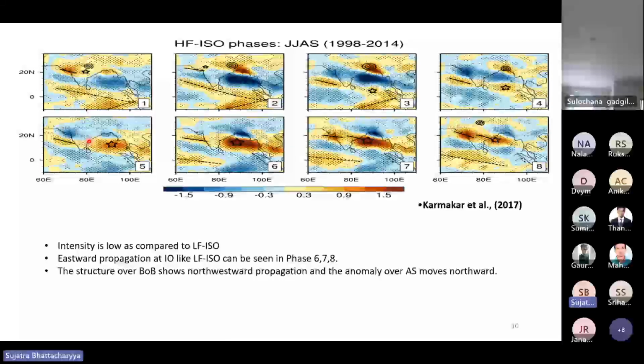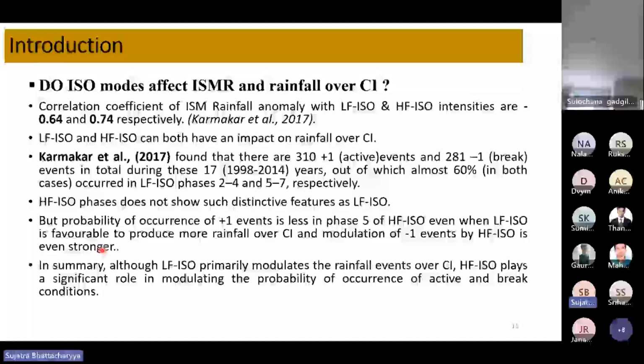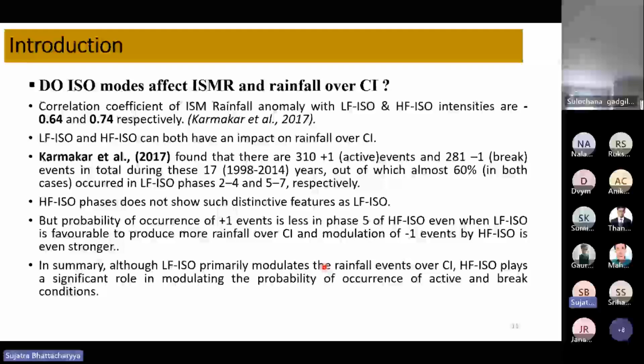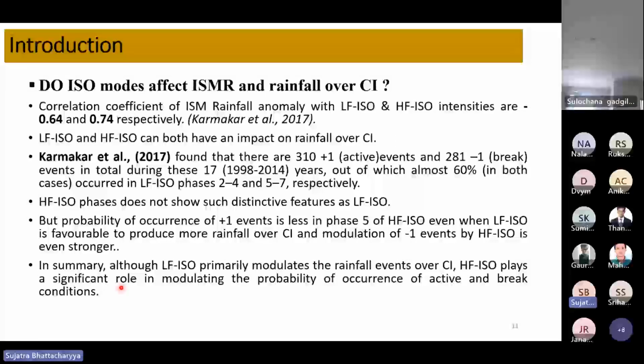And vice versa also. When the negative anomaly of LFISO occurs and the positive anomaly of HFISO occurs, again the probability of a -1 event decreases, and that decreases even more strongly. So in summary, although the LFISO primarily modulates the rainfall events over central India, HFISO plays a significant role in modulating the probability of occurrence of +1 and -1 events.